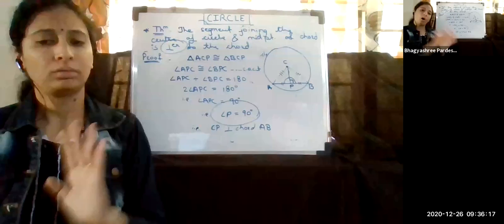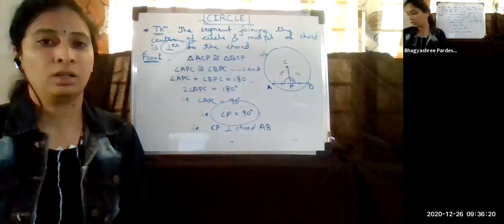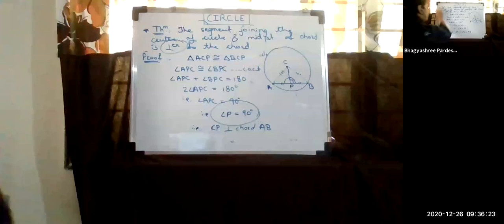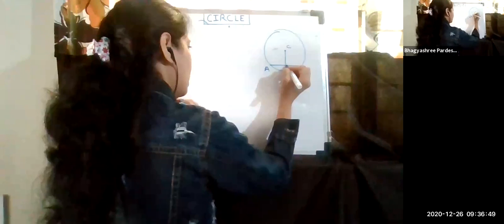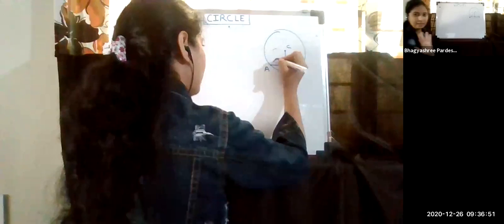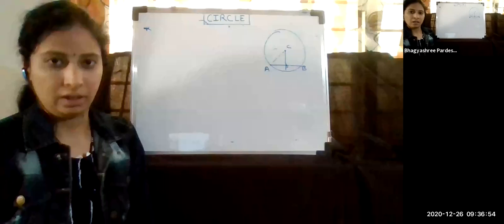Then on this, a few questions are asked. How the questions are asked, that we are going to see here. We are going to see just one or two questions here, because everything is the same. But which type of questions are asked? What we have learned is about a chord. We have learned that it has a center, it has a perpendicular distance, and it has a radius. Yes, these three things we have learned.